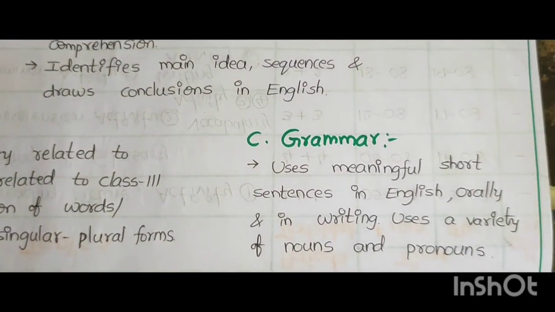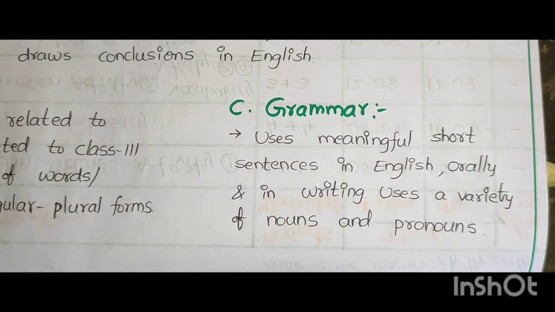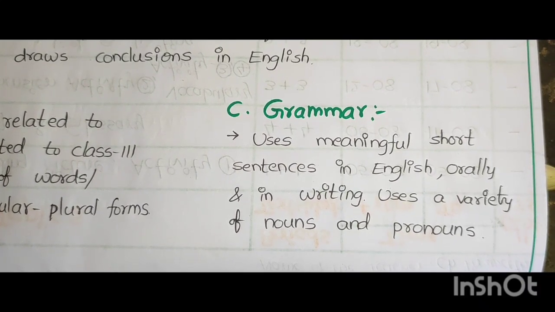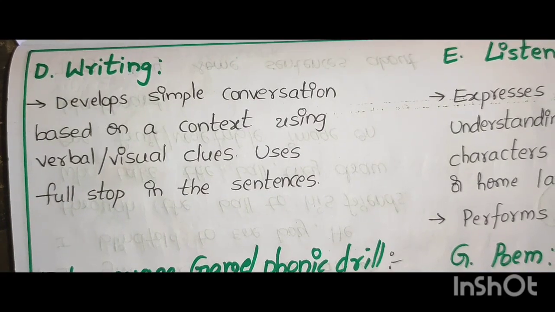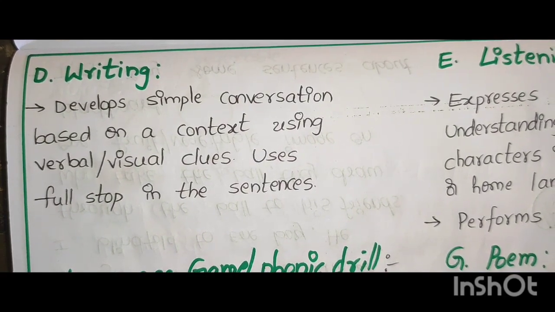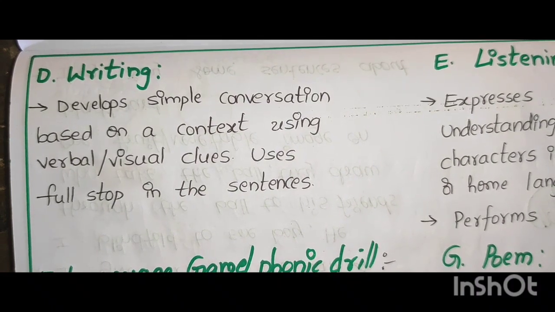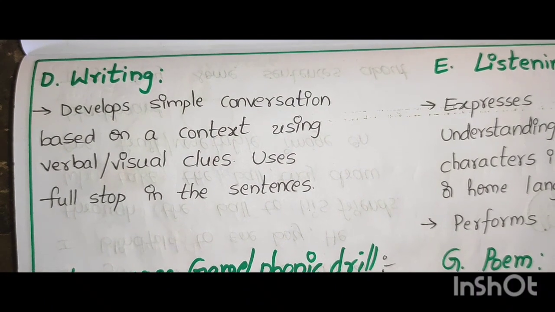This is the vocabulary. Grammar: Uses meaningful short sentences in English, orally and in writing. Uses a variety of nouns and pronouns. Next one, writing: Develops simple conversation based on a context using verbal or visual clues. Uses full stop in the sentences.